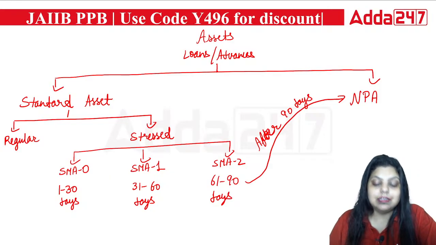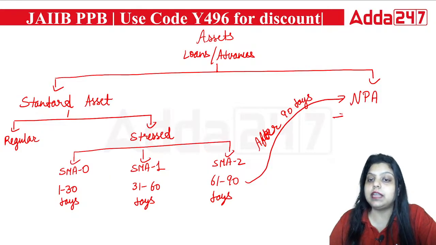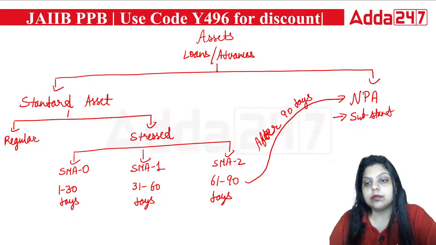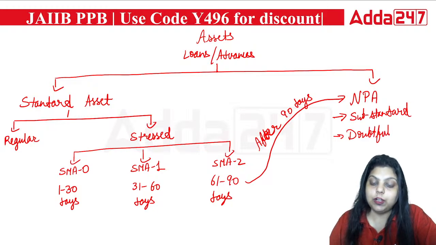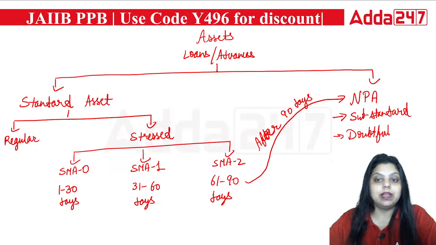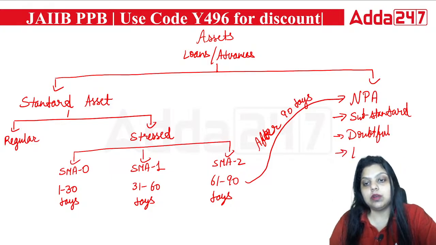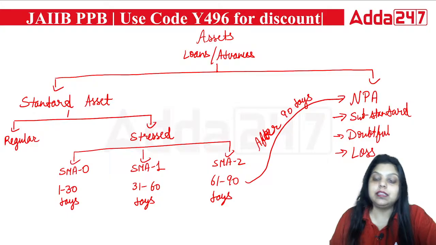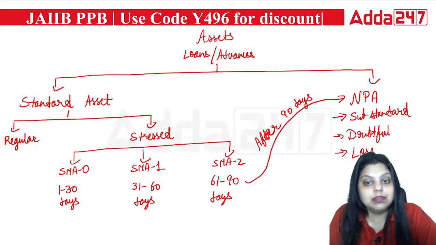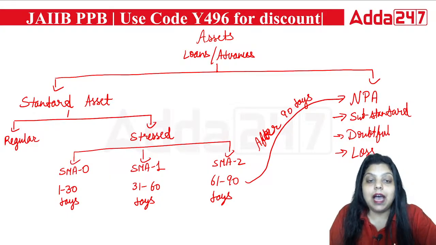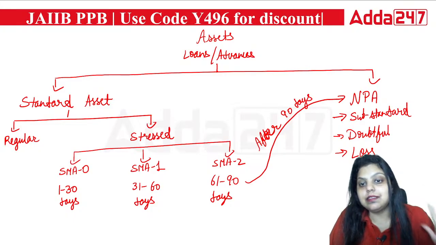So this is how the assets of a bank are defined, and now the NPA is divided into three types of assets. That is the substandard asset, then we have the doubtful asset. The doubtful asset, on the basis of duration, is divided into three categories: doubtful 1, doubtful 2 and doubtful 3. And then we have the loss asset. So these are the three types of assets under NPA: substandard, doubtful and loss asset. And standard assets cover the regular and stressed assets.